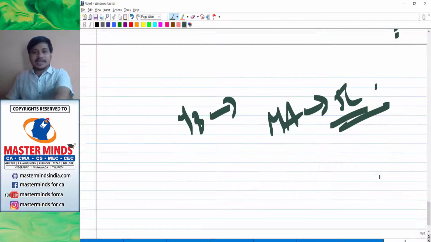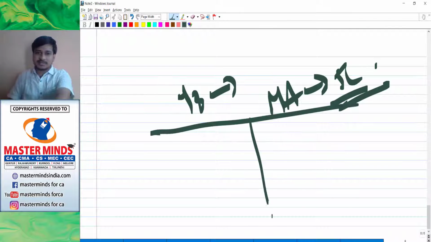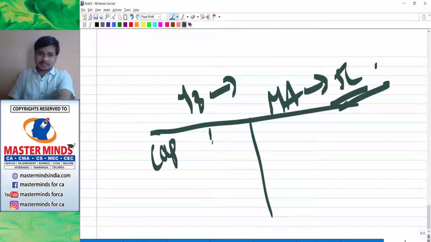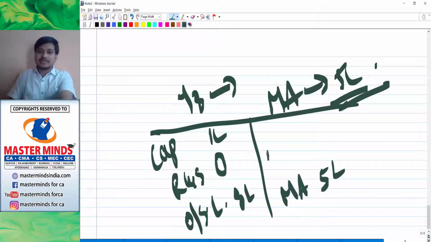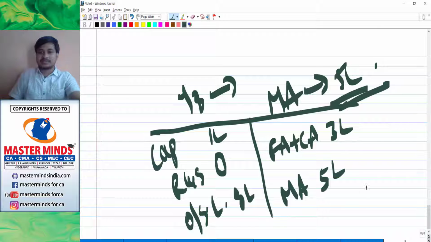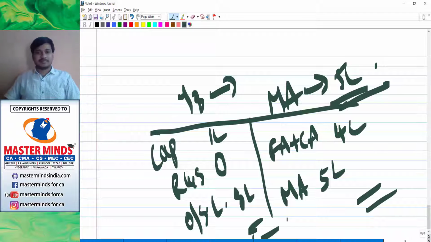So in year 8 their position has turned out like this: capital 1 lakh, reserves and surplus 0, miscellaneous assets 5 lakhs, outside liabilities 8 lakhs, fixed assets and current assets 3 lakhs. Sorry, 4 lakhs.